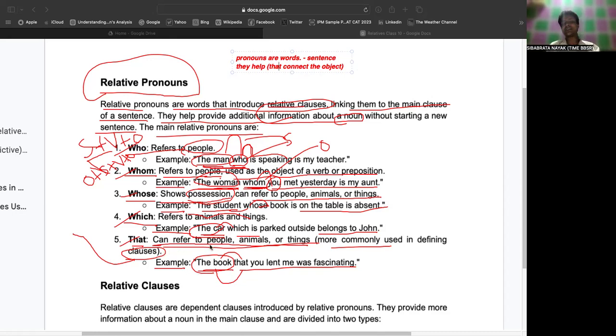You can use that more commonly in clauses, and you can also use it in a sentence where you refer to people.